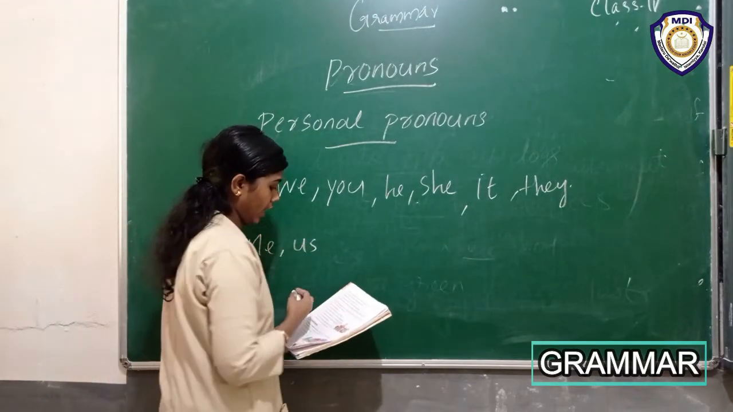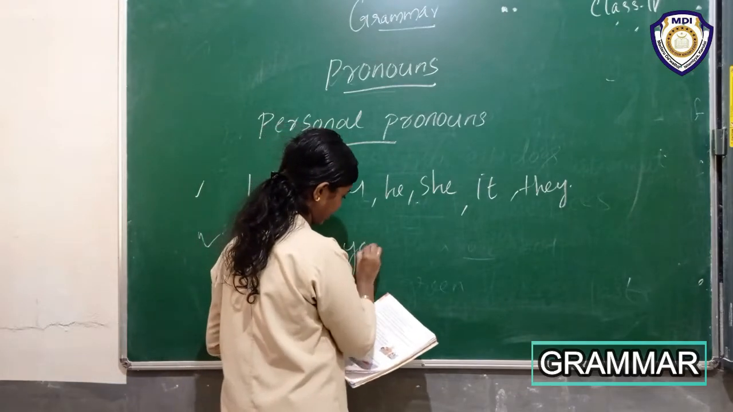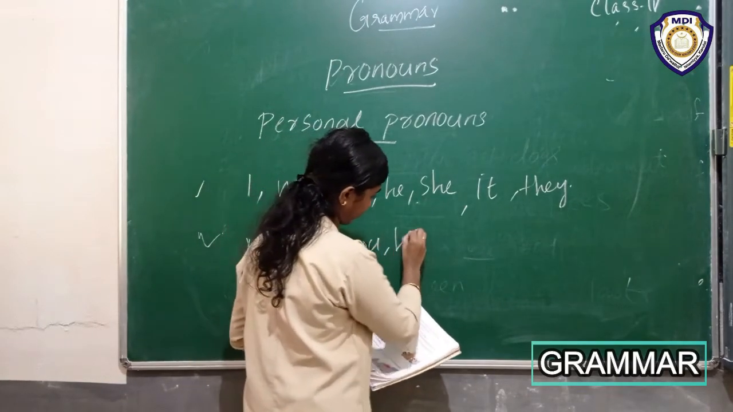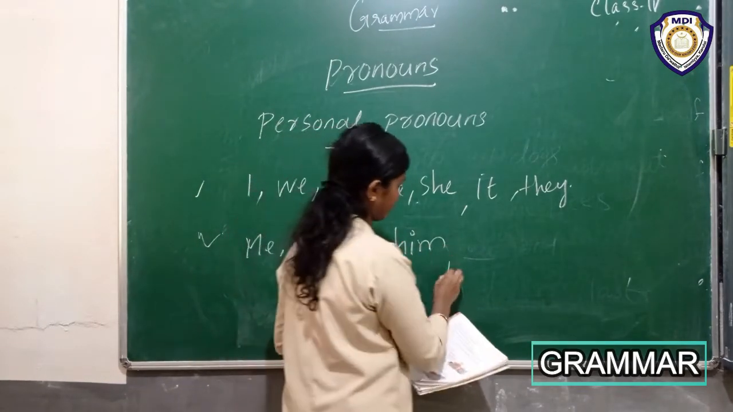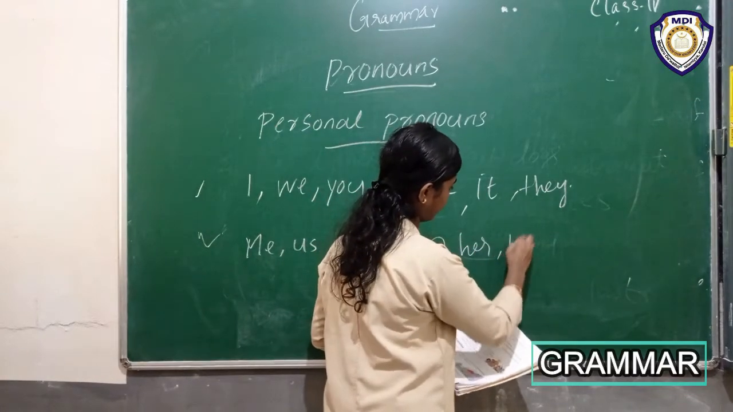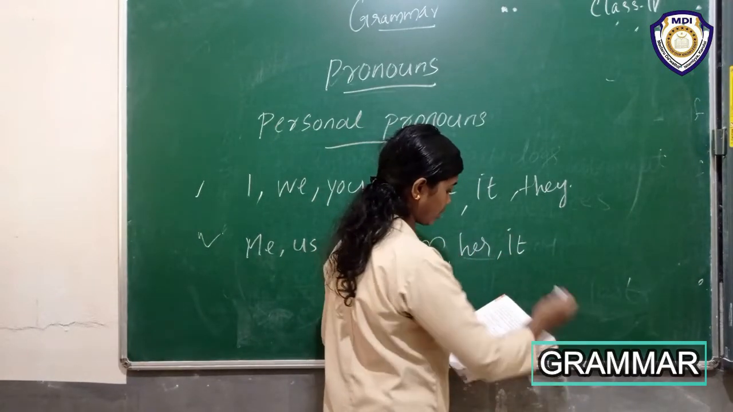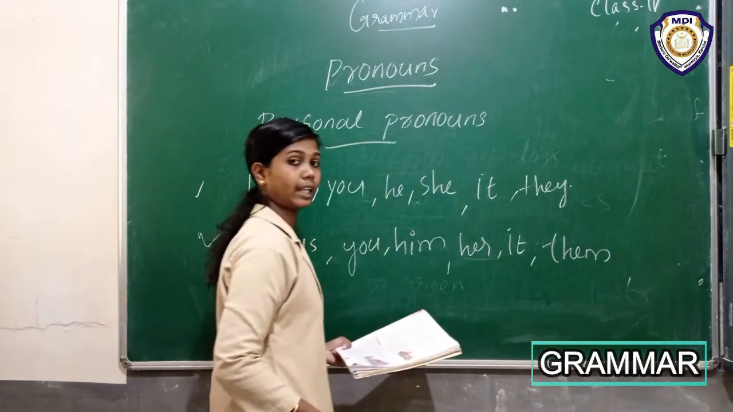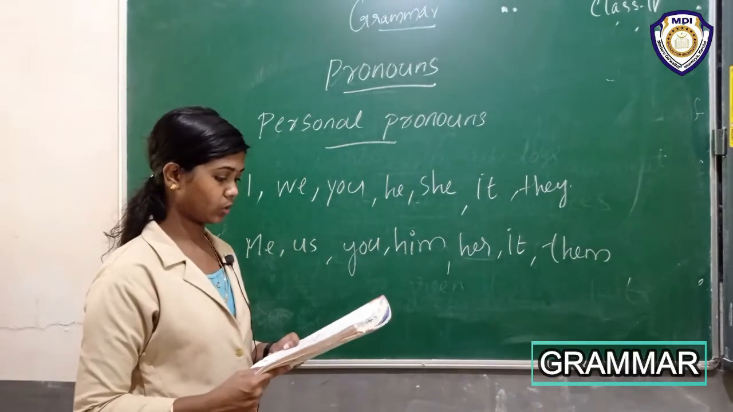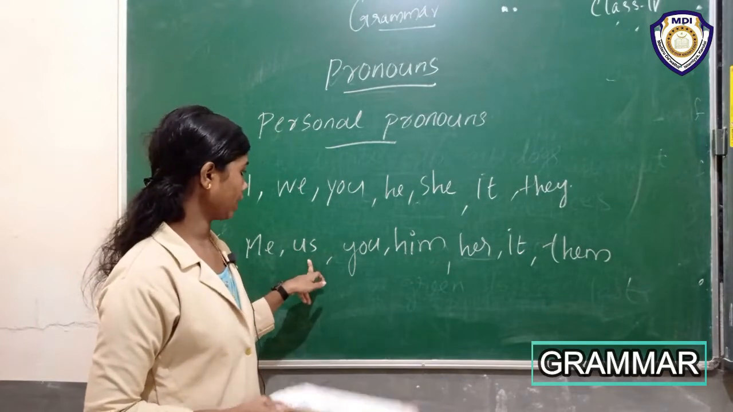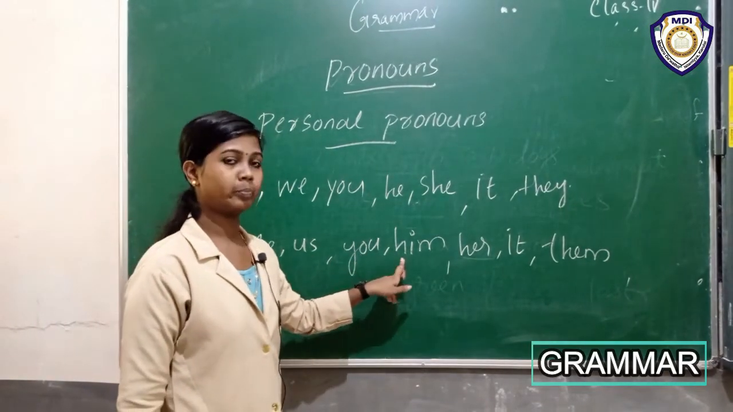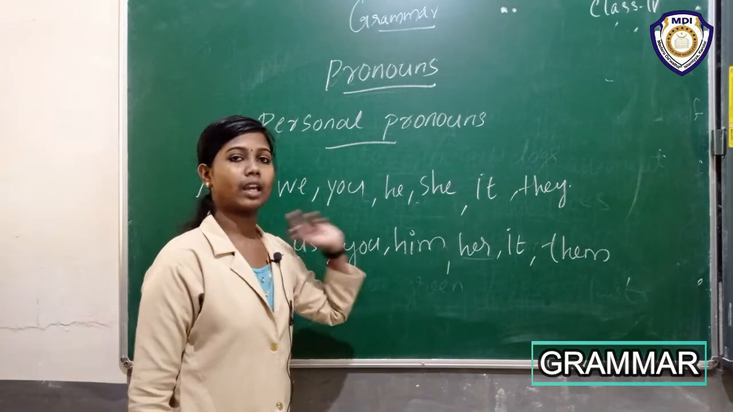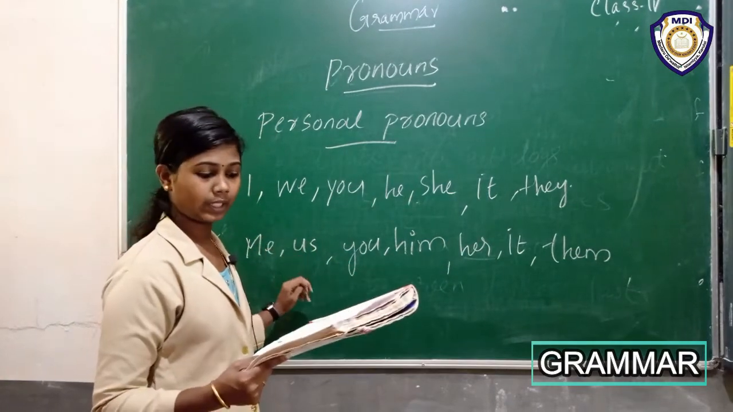Me, us, you, him, her, it, them. These are the second type of personal pronouns. Okay, me, us, you, him, her, it and them. Okay, then